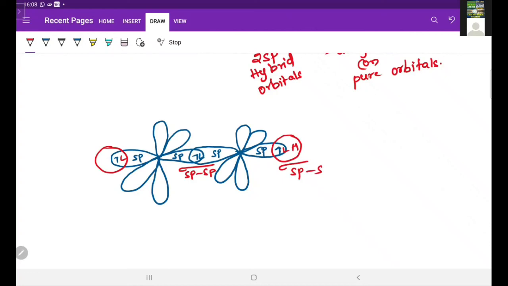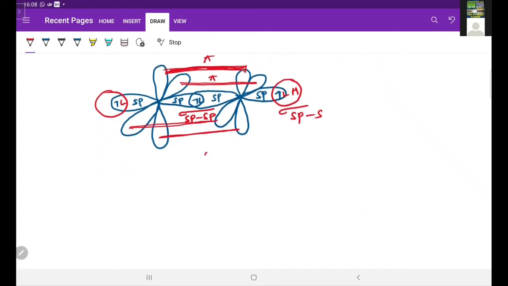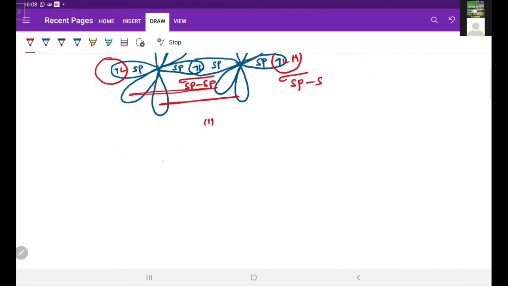And now these pure orbitals undergo sidewise overlapping. So this is the one overlapping. So this is one pi bond and another overlapping like this. Another pi bond. Okay. So now its equivalent structure is first carbon forming a sigma bond with another carbon and remaining pi bonds like this. And remaining hydrogens are like this.